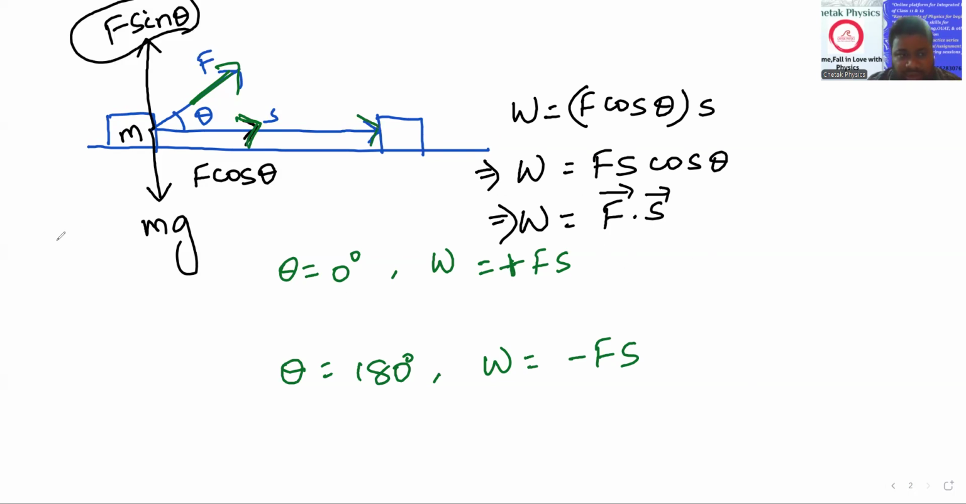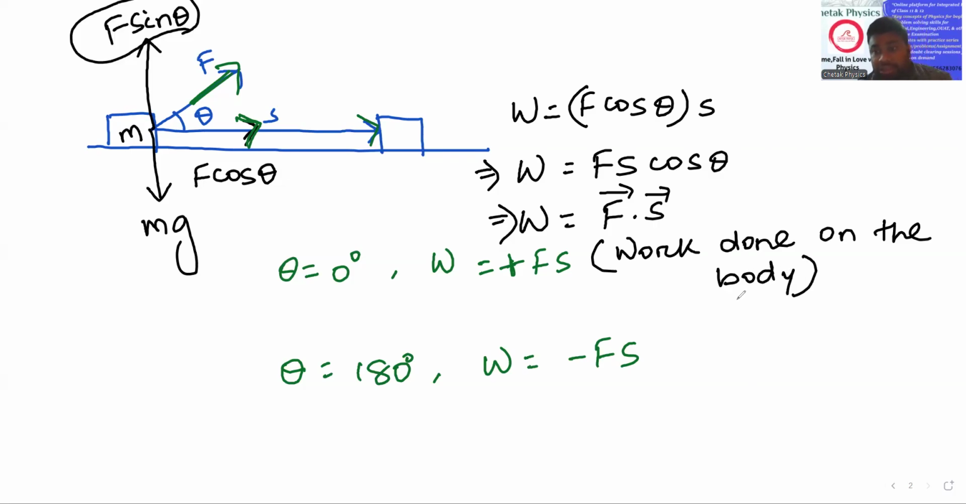So we can say this is work done on the body. What does it mean? The body is not doing any work. An external agent, an external force, is doing work on the body. The body is getting dragged by a certain external force F. Clear?